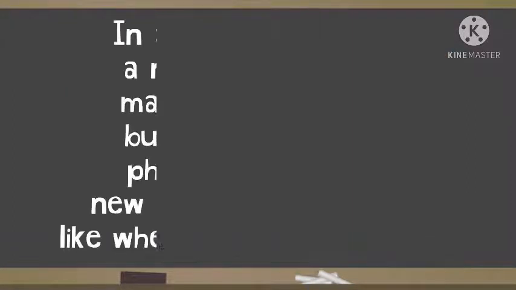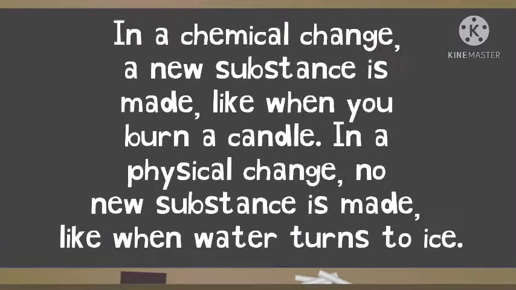Now, a chemical change. In a chemical change, a new substance is formed, like when you burn a candle, the wax is formed. In a physical change, no new substance is made, like when water turns to ice. It still remains water, but it has been solidified. That's why we can say that physical changes do not lead to the formation of new substance, whereas chemical changes always lead to formation of new substance.